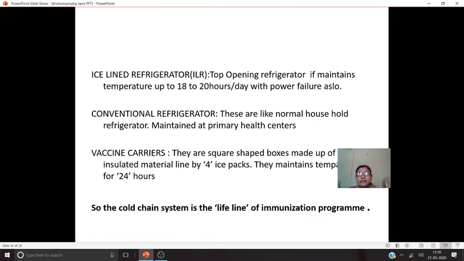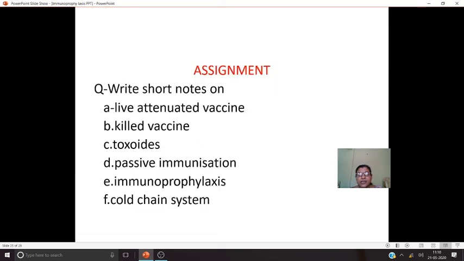So we have the responsibility to maintain the cold chain system for protecting the potency of the vaccines. So we should know about this also. ఇమ్యునైజేషన్ గురించి తెలుసుకున్నప్పుడు ఈ కోల్డ్ చైన్ సిస్టమ్ గురించి కూడా అందుకే మనం నేర్చుకోవాలి. This is about the immunoprophylaxis.